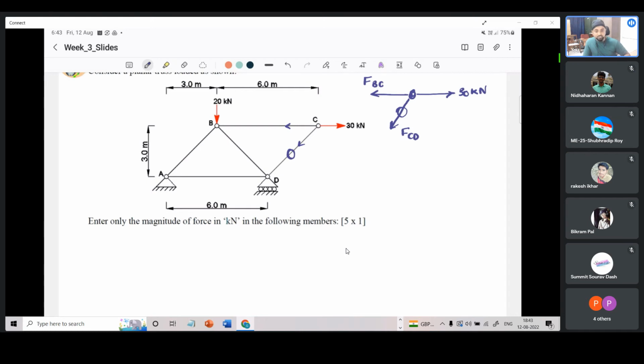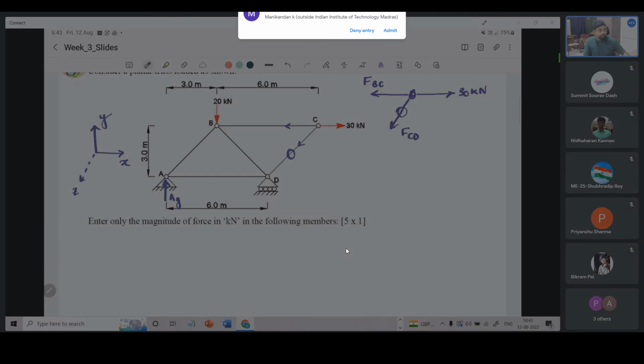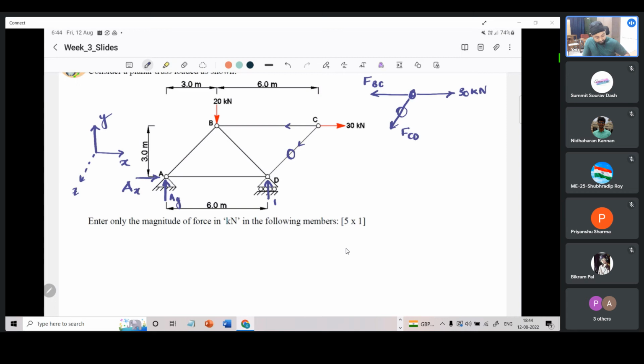Okay, so we will replace the supports with the reactions, as we had done for the first problem. Let us call this AY. Before that, let me take the coordinate system X, Y, and Z is pointing out of the plane of the paper. Okay, so AY we have put, let us put AX also, since A is a hinged support. Now, if we were to consider roller at D, we know that it will offer only one reaction in the vertical direction.